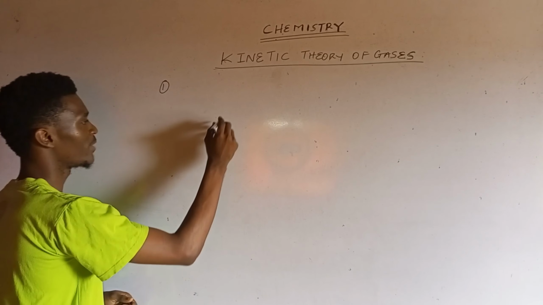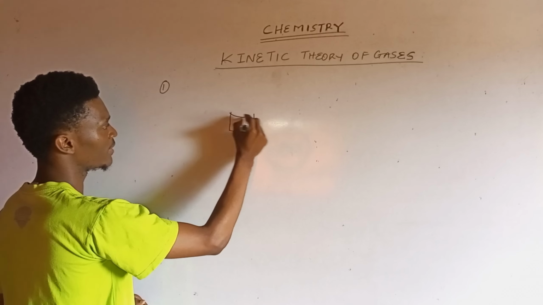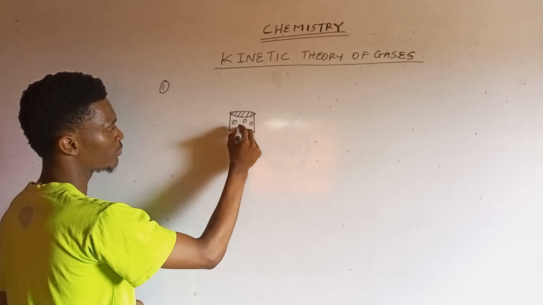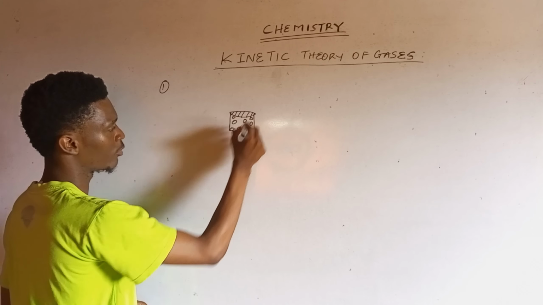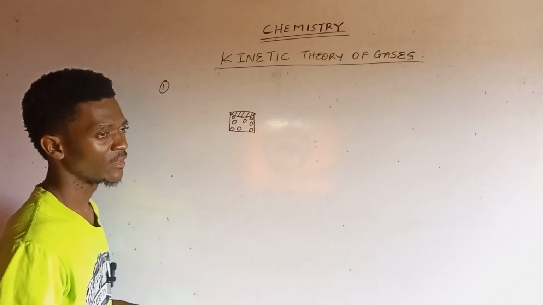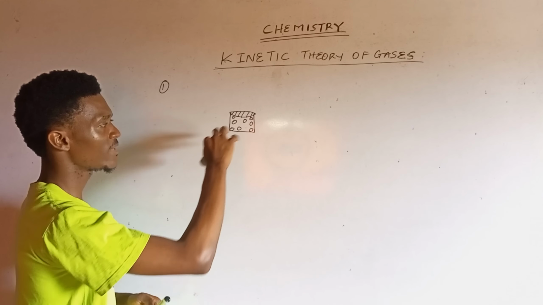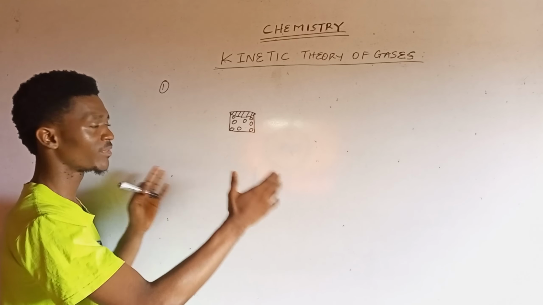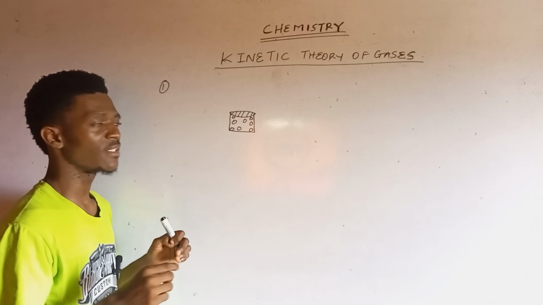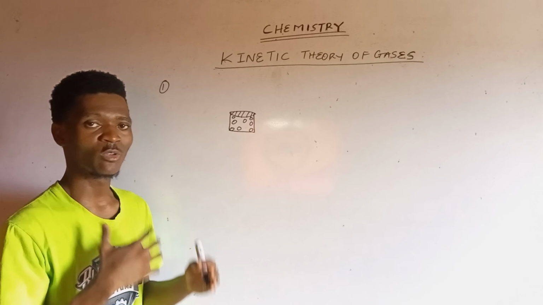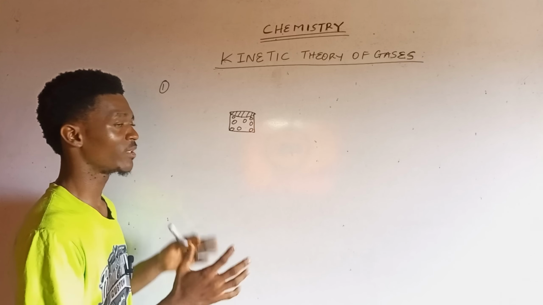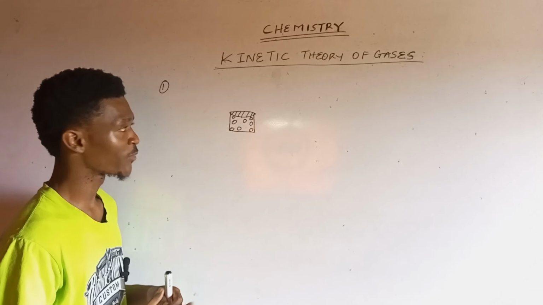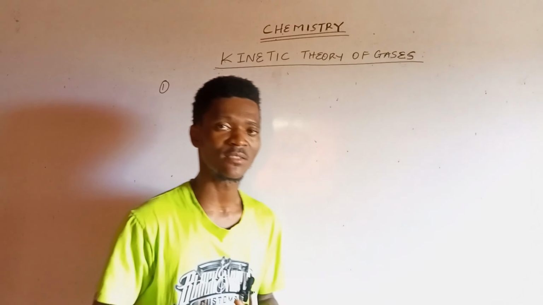It means that when you have, let's say, a container like this, and this container is sealed, then you're not having gas molecules dispersed or evenly distributed in the container. What is usually observed is that the gases tend to move in a straight line, colliding with one another and with the walls of the container. Because gases are known to move in a random or haphazard pattern, they tend to collide more frequently. So that is the first postulate of the kinetic theory.